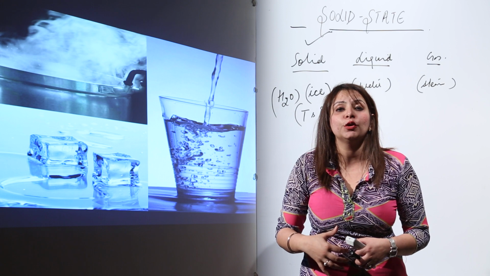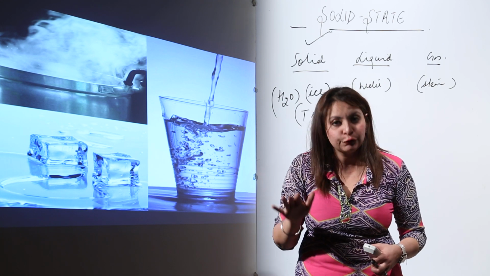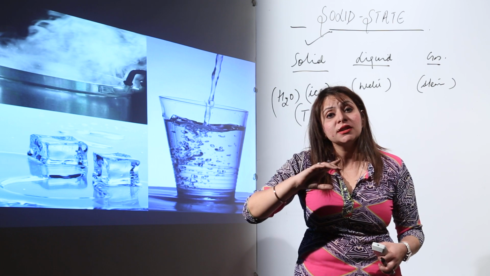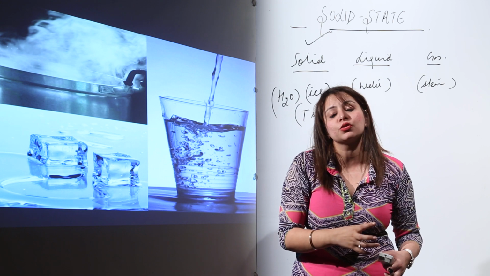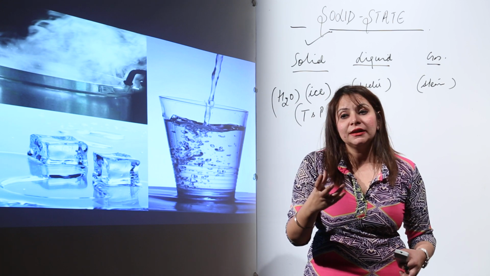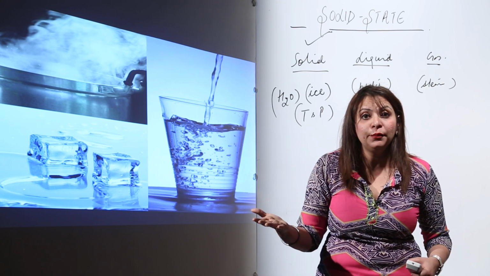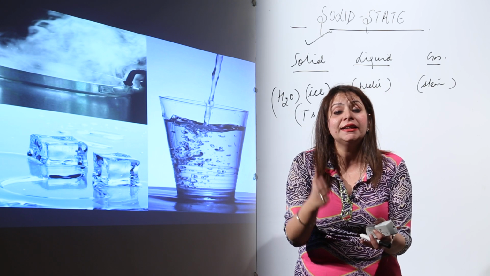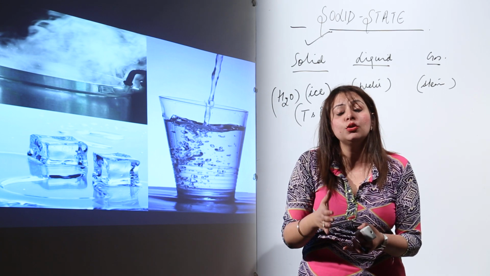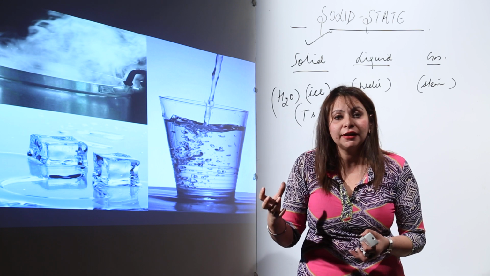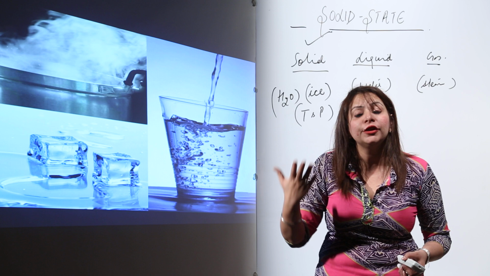So in this chapter we are going to learn about the different properties exhibited by different solids. And if you are familiar with the properties of solids, you can even invent a solid for your desired use. For example, we wanted a lubricant which can be used at high temperature, and we definitely got one, and that lubricant is graphite. Graphite is a lubricant that can be used at very high temperature, right? So different solids have different applications because of their different properties.